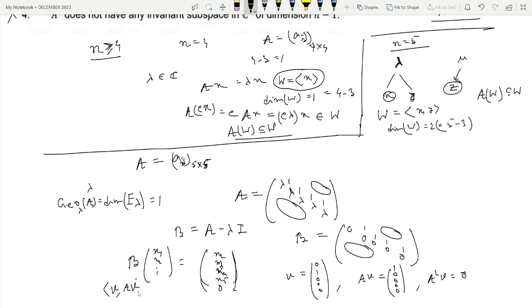Actually v, A v, A square v and so on, but all the elements are 0 from A square v onward. So this is a T-cyclic subspace of dimension 2, and every T-cyclic subspace is an invariant subspace, and this is a subspace of dimension 2, that is 5 minus 3, n minus 3. In this way we can prove this result.